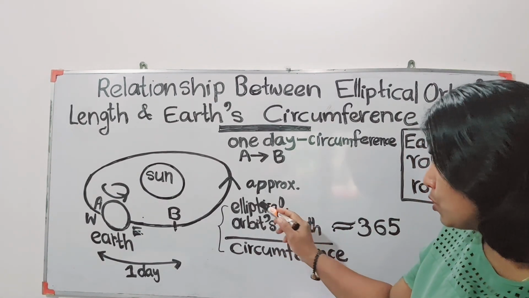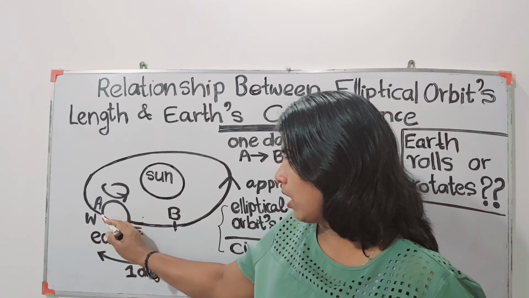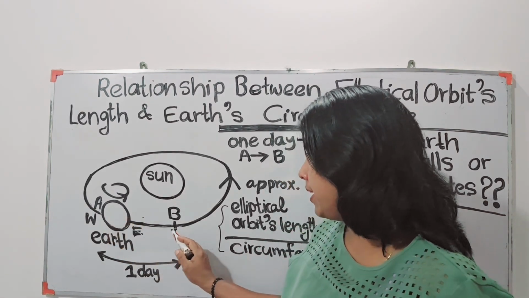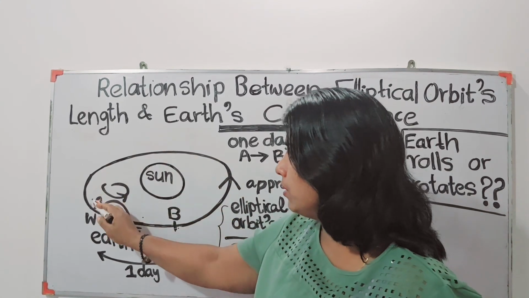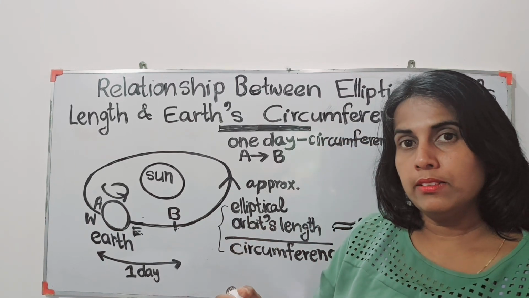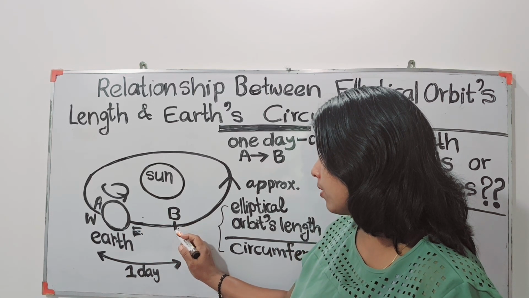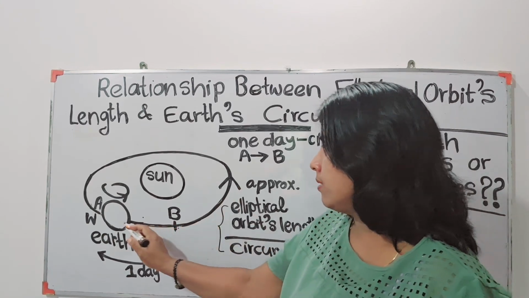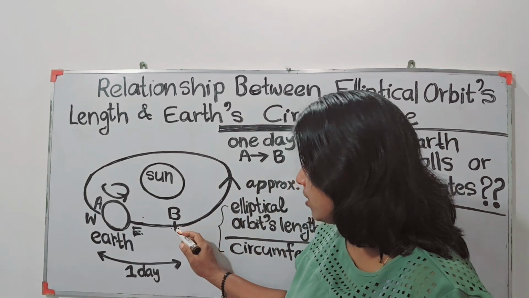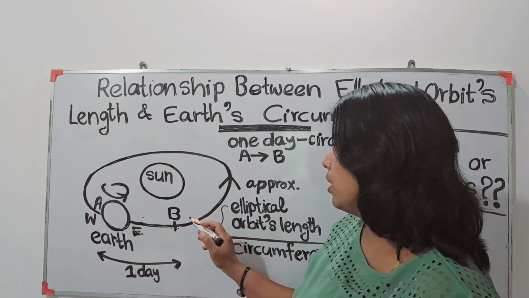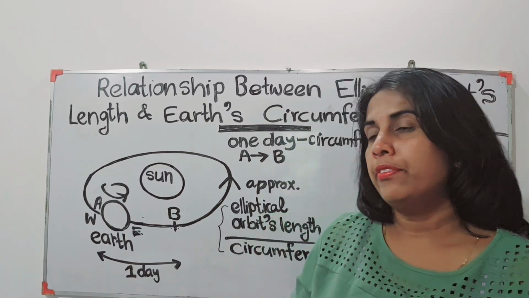For this to happen, let's say the Earth's rotation starts from point A and at the end of one day it comes to point B. For this curve to give us approximately 365 days, as the Earth comes to point B at the end of the day, then on the following day, let's say this is the first day, on the second day it has to start its motion along the orbit from the point B, exactly from the point B. That means exactly from where it stopped on the first day, on day 1.